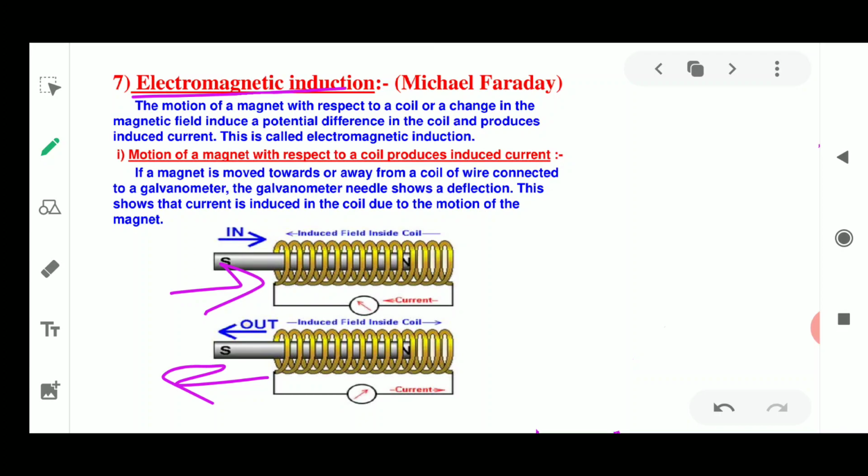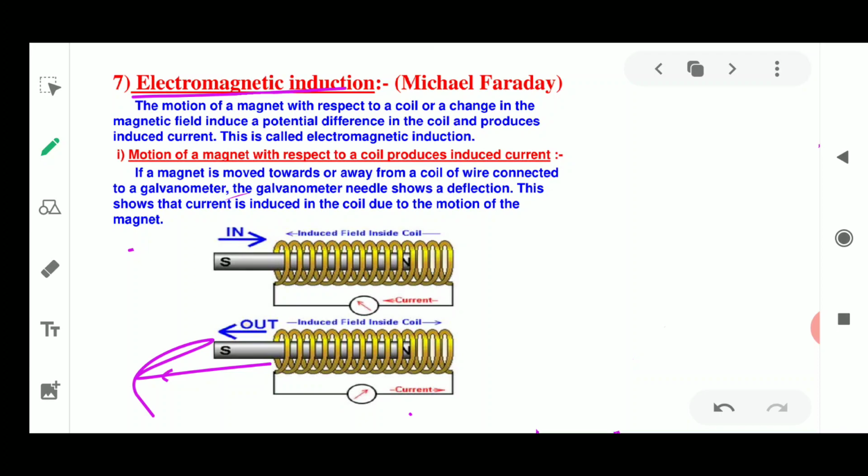If a magnet is moved towards or away from the wire connected to a galvanometer, the galvanometer's needle shows a deflection. This shows that a current is induced in the coil due to the motion of the magnet. When the magnet is moved inside the coil, deflection is seen, and when it is moved out, deflection is also seen.